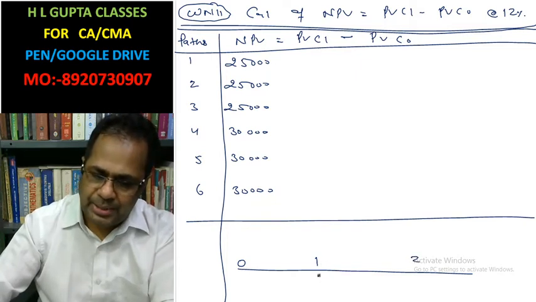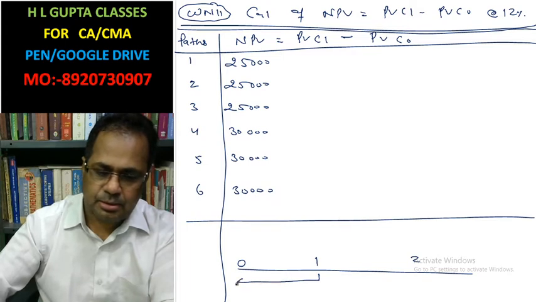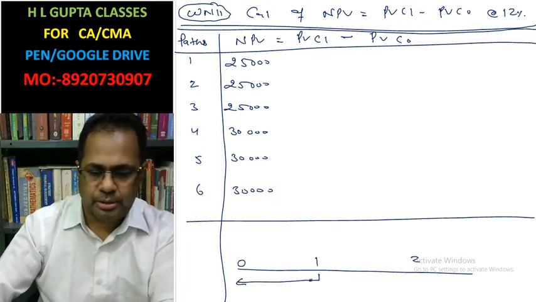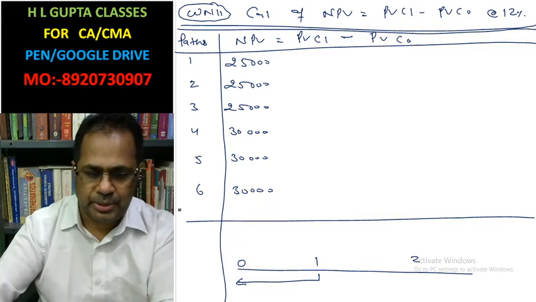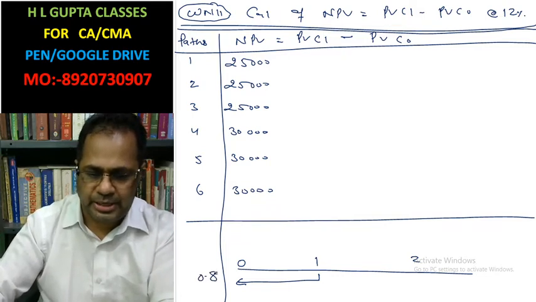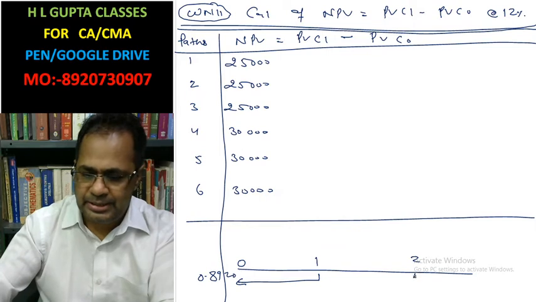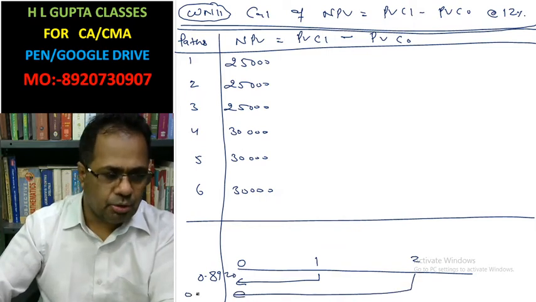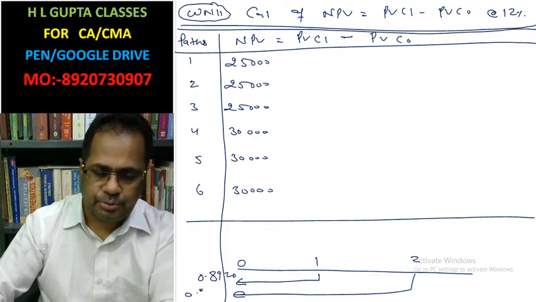Present value factor, this is 0.8929. And this is the present value factor for the second year for 1 rupee, 0.7972.